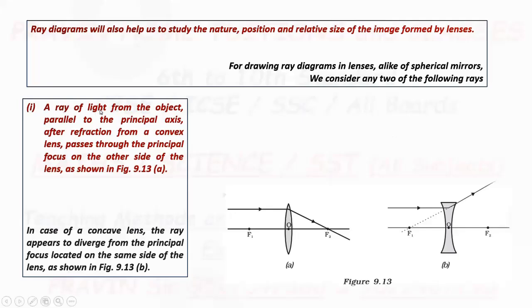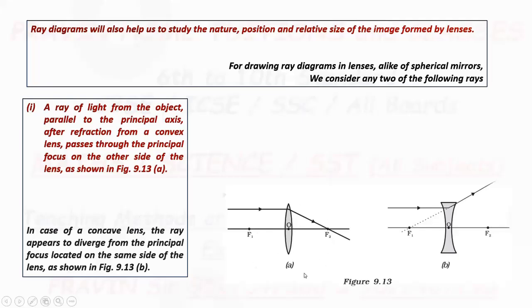First ray: a ray of light from the object parallel to the principal axis, after refraction from a convex lens, passes through the principal focus on the other side of the lens, like this.